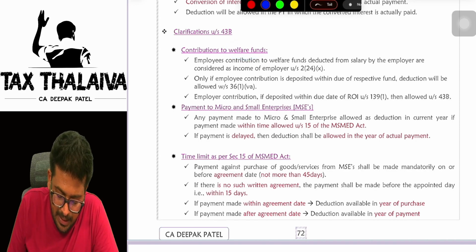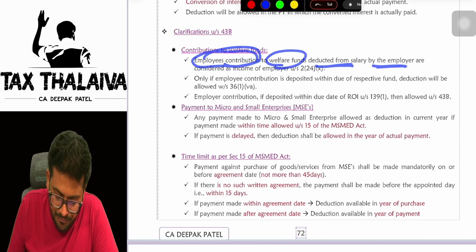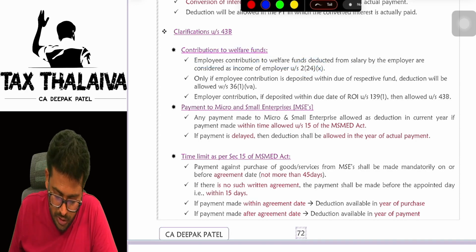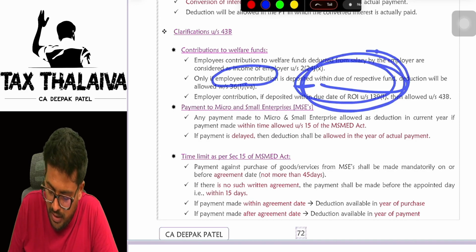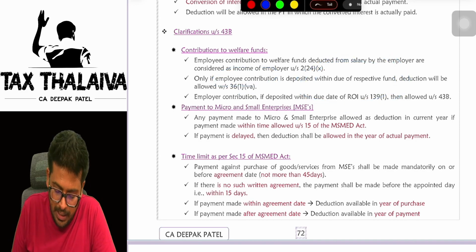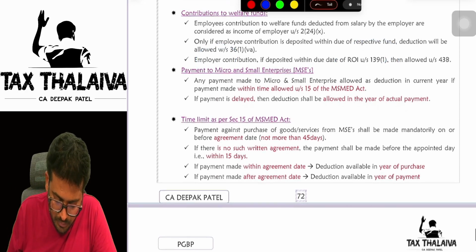Contribution to welfare funds. Employees' contribution to welfare funds deducted from salary and considered as income under section 2(24)(x) only, if the employee contribution is deposited within the due date of the respective fund, deduction will be allowed. Employer contribution, if deposited within the due date of 139(1), is allowed.